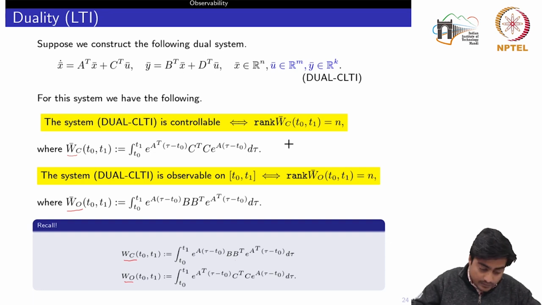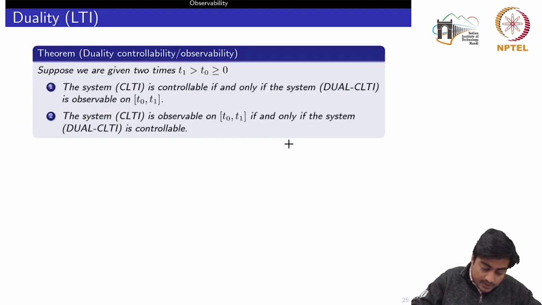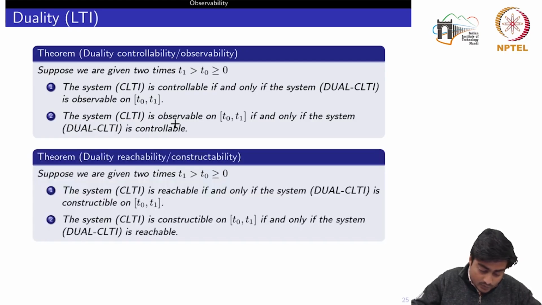Based on this, we have the immediate result that the CLTI is controllable if and only if the dual system is observable. Similarly, the CLTI is observable if and only if the dual system is controllable. So they both are equivalent. The result would remain the same for the duality between reachability and constructability.